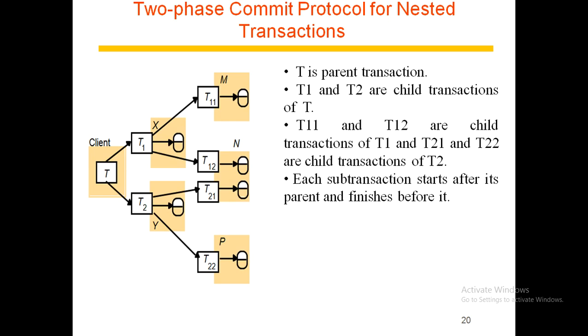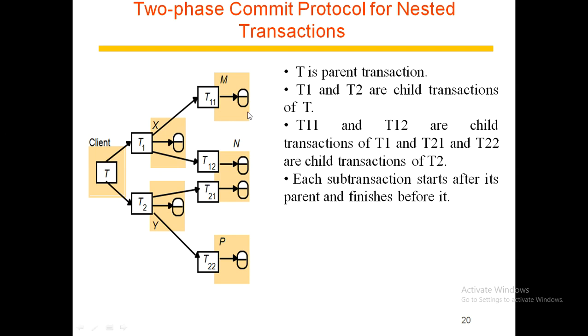Transactions T1 and T2 are child transactions of transaction T, which is referred to as their parent. Similarly, transactions T11 and T12 are child transactions of transaction T1, and transactions T21 and T22 are child transactions of T2. Each sub-transaction starts after its parent and finishes before it. For example, T11 and T12 start after transaction T1 starts and finish before it finishes.